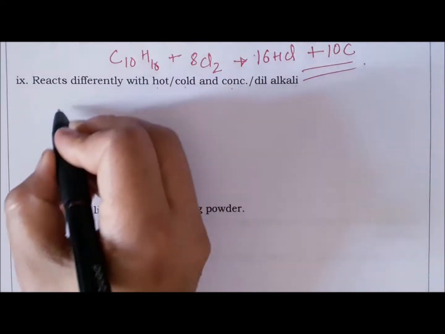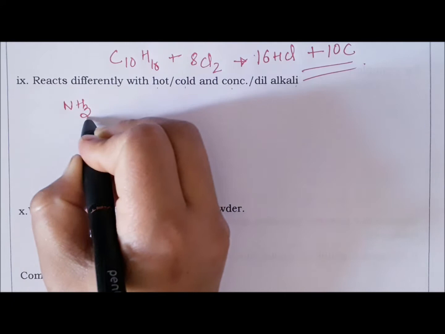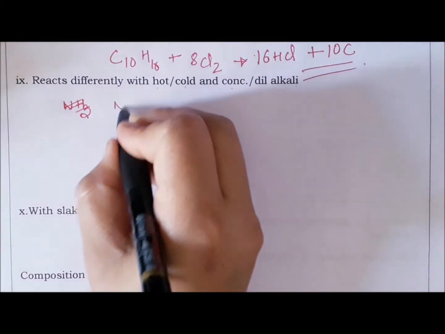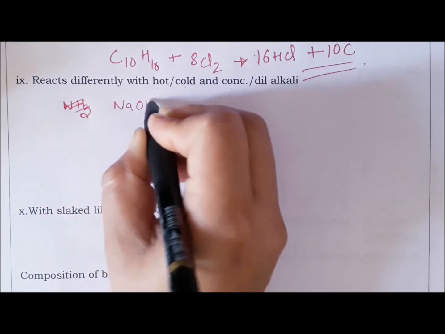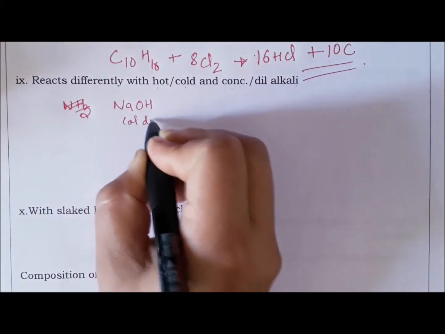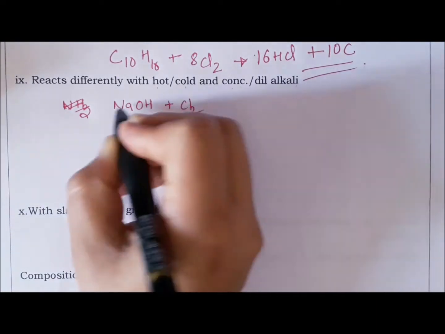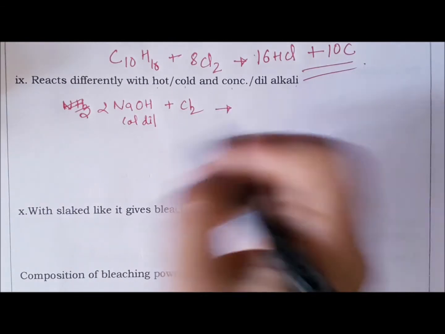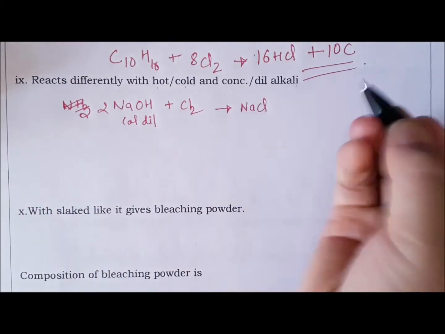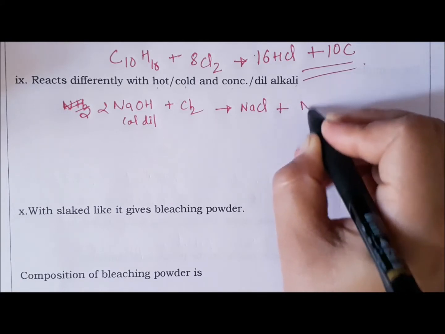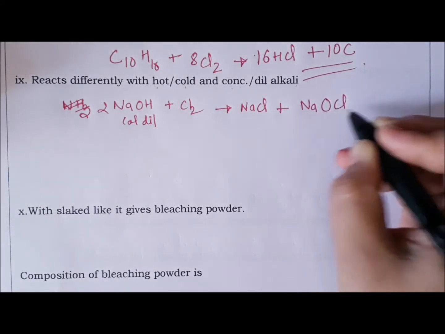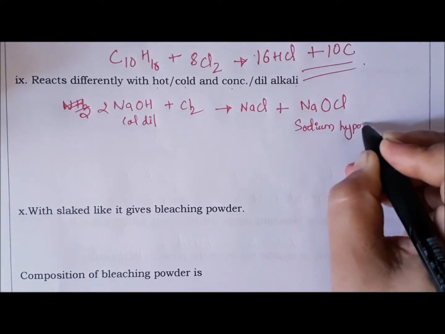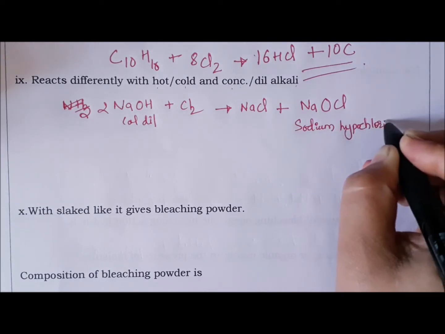Let us see how. So sodium hydroxide, let this be cold and dilute, and chlorine. When chlorine is passed through cold dilute sodium hydroxide, what would be the product? It will give sodium chloride salt and sodium hypochlorite.